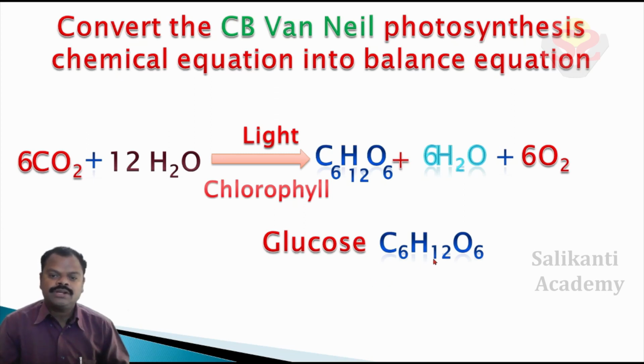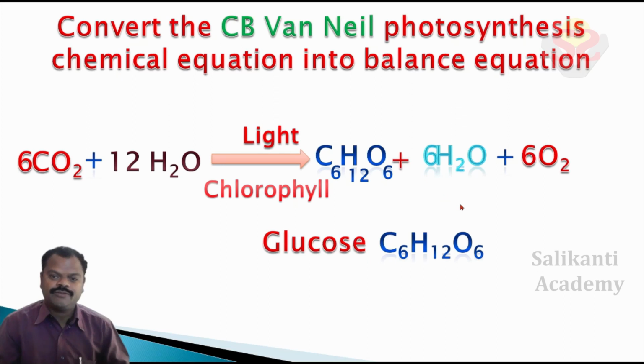And 12 hydrogen atoms are present in glucose molecule, so you simply write 12 before water molecule in reactants. And 6 oxygen atoms are present in glucose molecule, so you write 6 before oxygen molecules in products. You also write 6 before water molecules in products. Now you will get the balanced